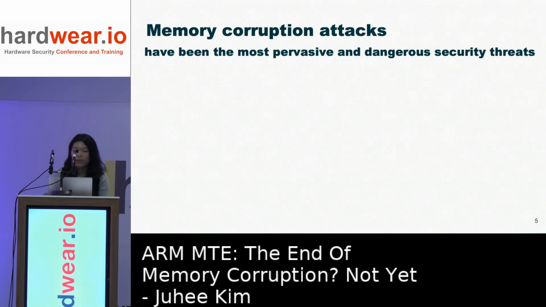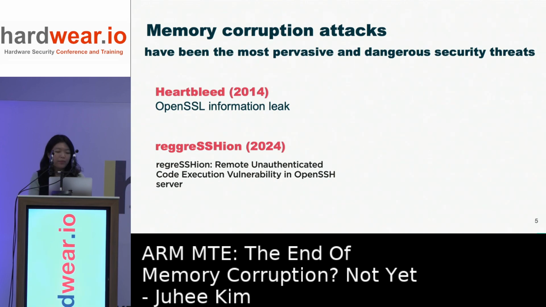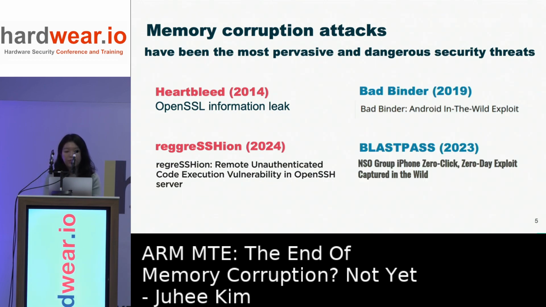Memory corruption attacks have been the most common and severe threats in software systems. In 2014, Heartbleed affected millions of servers by exploiting a buffer overread. After 10 years, a regression bug was discovered, which can compromise any SSH server. Bad Binder and BlastPass also enabled zero-click attacks on Android and iOS mobile devices.